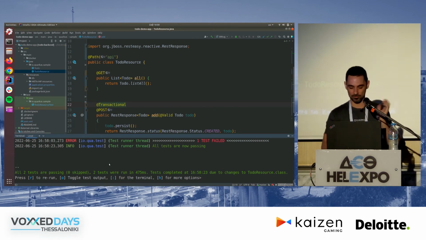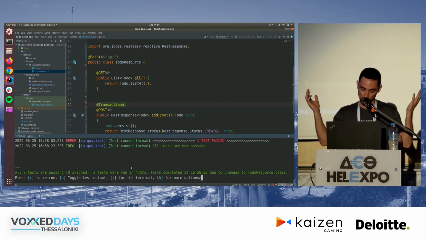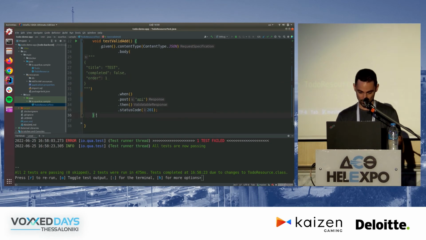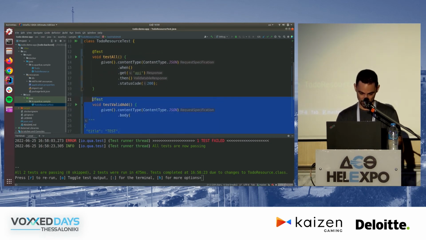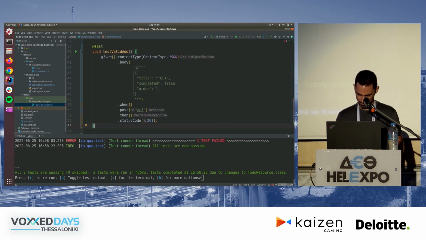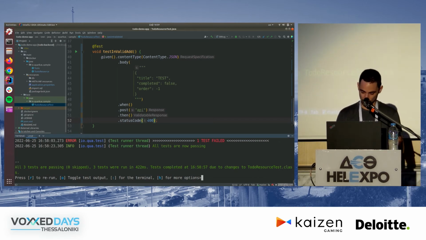So all I did was add code here. I just went back to the terminal, code runs, right? Let's do it the other way around again. Let's add something that should fail. That should test that an invalid to do does not work. And I'll go here and -1, and I'll say 400. I expect HTTP 400. Go back here. Now, ran 3 tests, as I expected. Worked like a charm. This looks great, right?